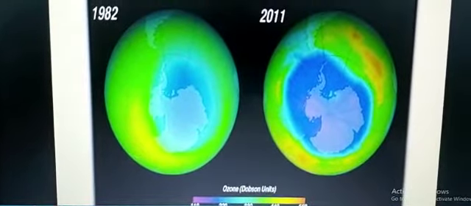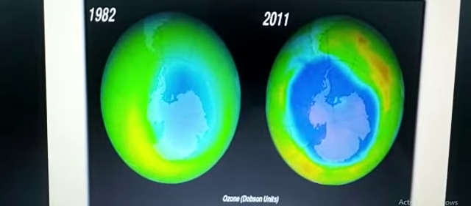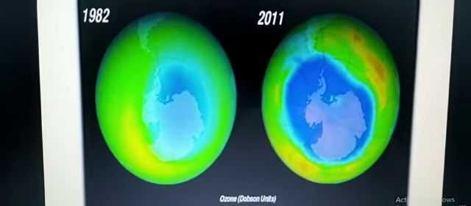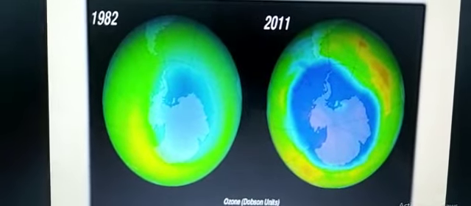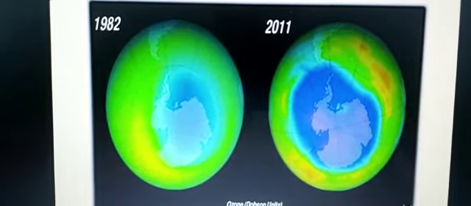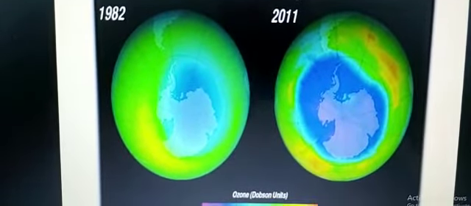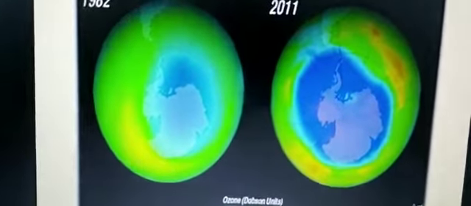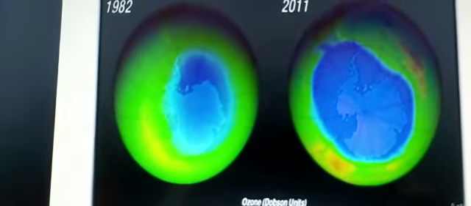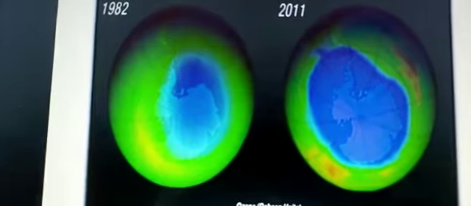I only want to show you the ozone hole that is given in your book. In 1982 you see it was so small, and see how big it has become in 2011, and 9 more years added in 2020. So we have to be very careful, take care of the earth and use things properly so that the ozone layer may not be destroyed.